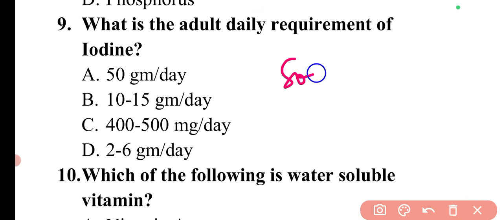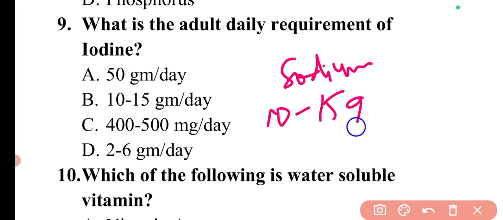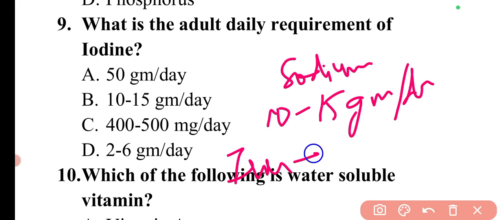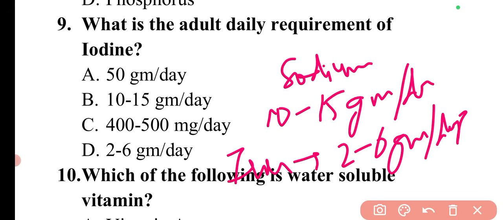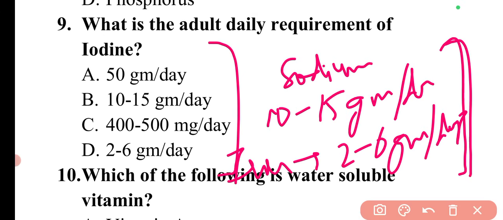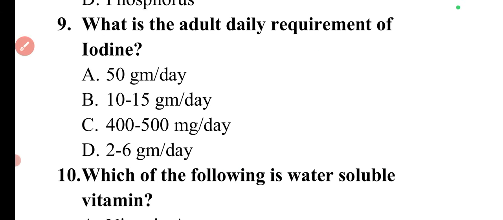For sodium, the daily requirement is 10 to 15 gram per day in adults. For iron, the daily requirement is 2 to 6 grams per day for adults. These are the simple daily requirements for these minerals. Only this question is included, so you can remember the other daily requirements from this explanation.